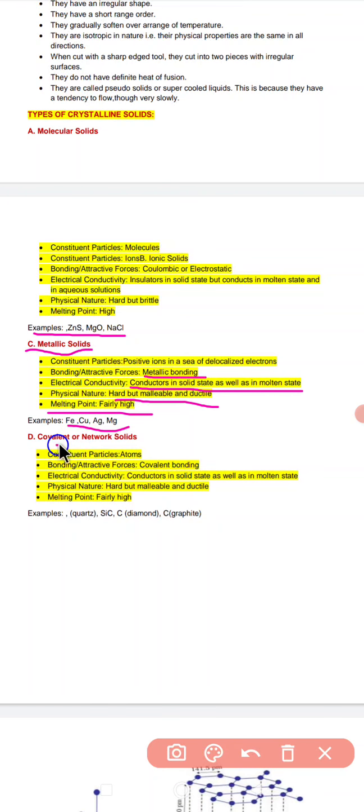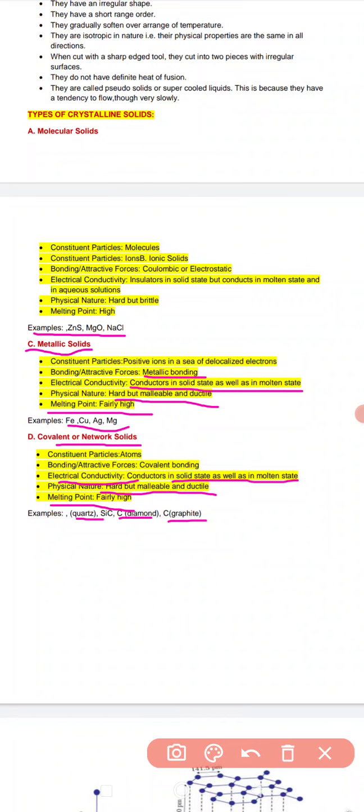After that, we have covalent or network solids. In a covalent or network solid, the constituent particles or atoms are simply bonded by covalent bonding. Electrical conductivity: these are generally insulators in the solid state as well as in the molten state. Physical nature: they are hard. The melting point is fairly high. Examples are quartz, silicon carbide, diamond and graphite, the latter two being forms of carbon.